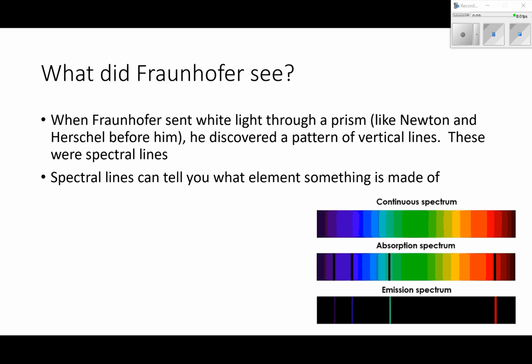So what did Fraunhofer see when Fraunhofer sent white light through a prism, just like Newton and Herschel before him? He discovered a pattern of vertical lines. These were spectral lines. Okay, spectral lines can tell you what something is made of. So we can see dark lines on a bright background is an absorption spectrum, or bright lines on a background give you an emission spectrum. So this is what the emission spectrum is, what an atom is giving off. The absorption is what it's absorbing.